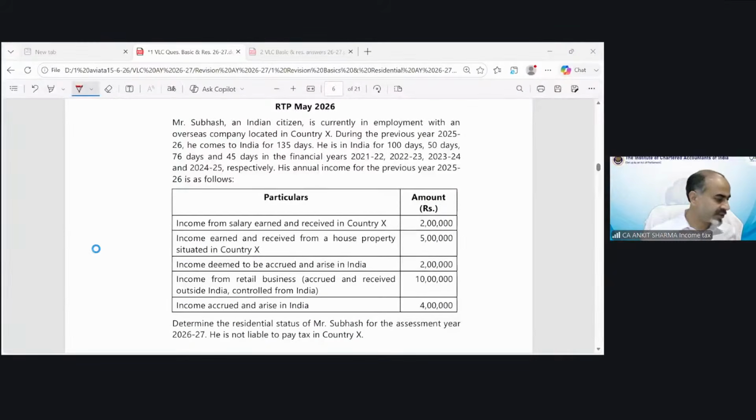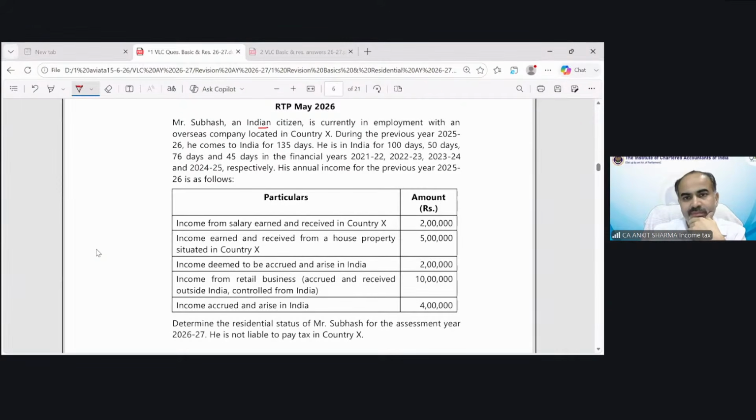Again, an important and interesting question. Mr. Subhash, an Indian citizen, is currently in employment with an overseas company located in country X. Okay, so he is working outside India. He is a citizen of India, so special cases could be applicable. During the previous year 25-26, he comes to India for 135 days. So a citizen who is residing outside India, working outside India, comes to visit India in the previous year. He is in India for 100 days, 50 days, 76, 45 in the financial year so and so.